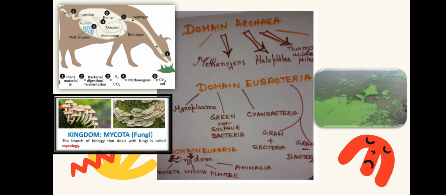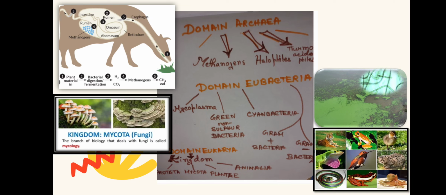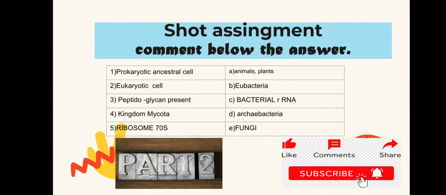And the domain of Eubacteria includes cyanobacteria, the blue-green algae we see in water, right? That's the domain Eubacteria. These are the three domains, and the domain Eukarya has animals too, where we are also included: tigers, lions, snakes, frogs, octopus. Everything comes under Animalia. So that's all. This is a small assignment for you all.